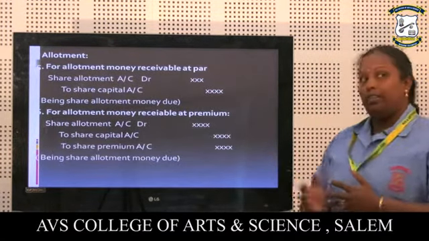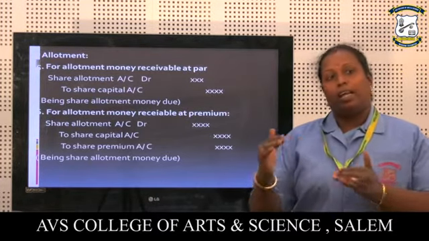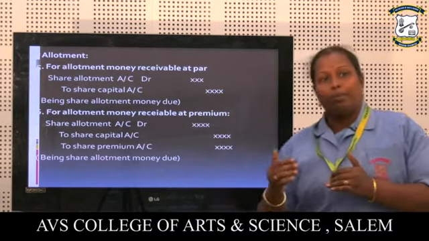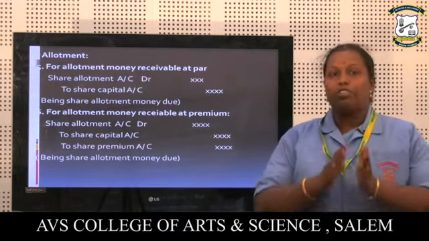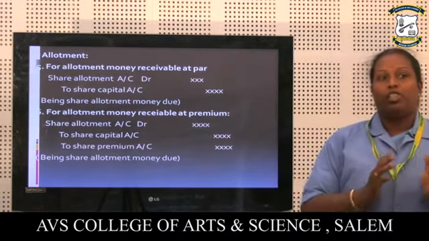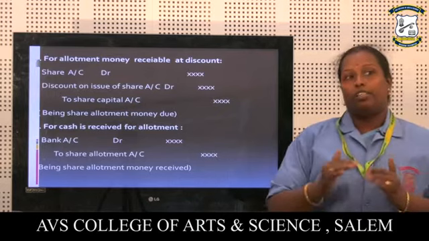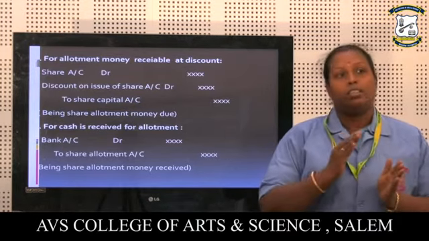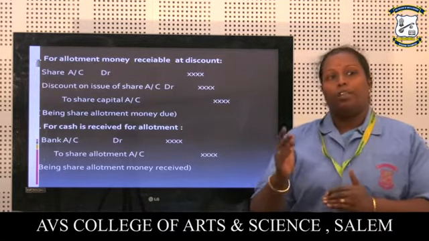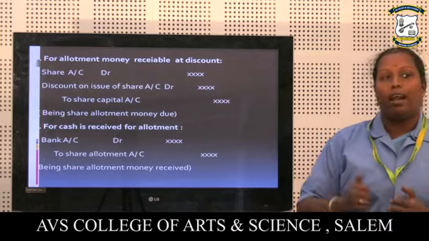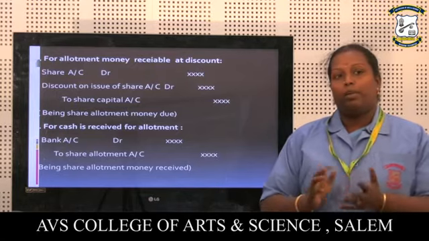Allotment. For allotment money receivable at par: Share allotment account debit to share capital account credit, being share allotment money due. For share allotment money receivable at premium: Share allotment account debit to share capital account credit and share premium account credit, being share allotment money due. For allotment money receivable at discount: Share allotment account debit and discount on issue of shares account debit to share capital account credit, being share allotment money due. For cash received for allotment: Bank account debit to share allotment account credit, being share allotment money received.